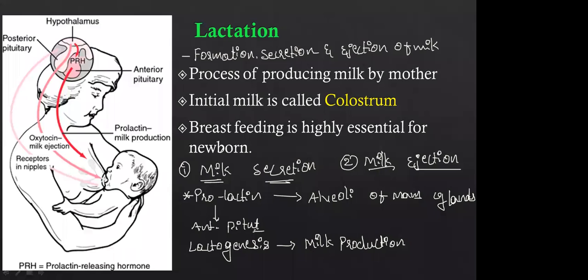Okay. Once again, the milk secretion. The milk secretion is very easy. Because of the low amount of estrogen and progesterone, the anterior pituitary is stimulated. That anterior pituitary releases prolactin. That prolactin will stimulate the alveoli to produce the milk or to secrete the milk.